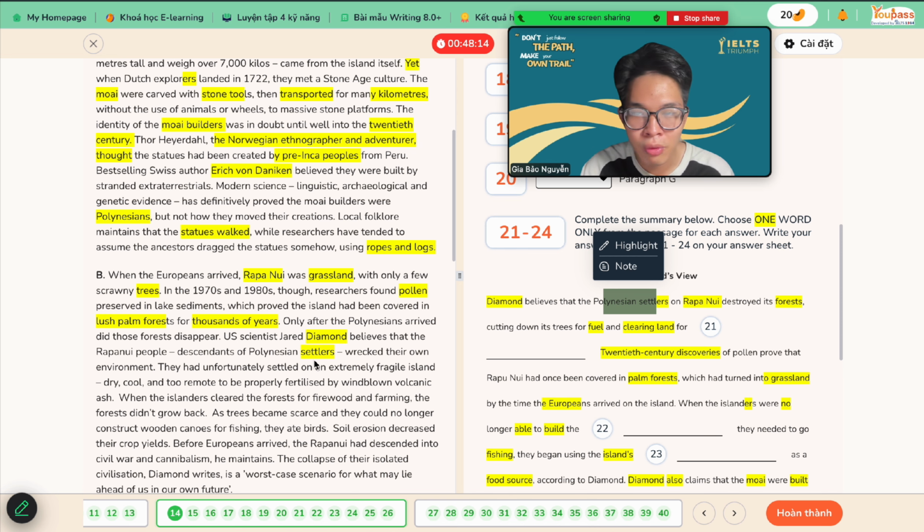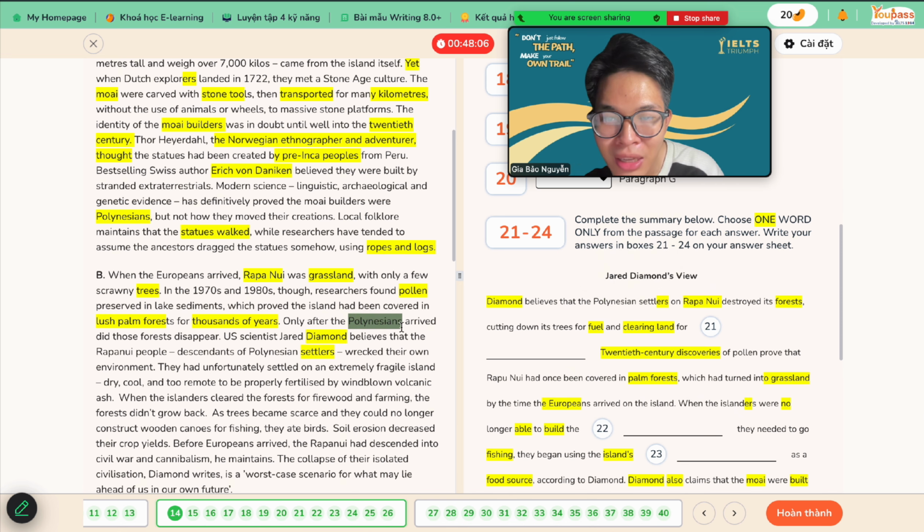clearing land for something. I don't see any clearing land, right? But only the Polynesians arrived did those forests disappear, which means clearing land right here. So US scientist Jared Diamond believes that the Rapa Nui people, descendants of Polynesian settlers, wrecked their own environment. Wreck means doing something harmful or harm the environment.